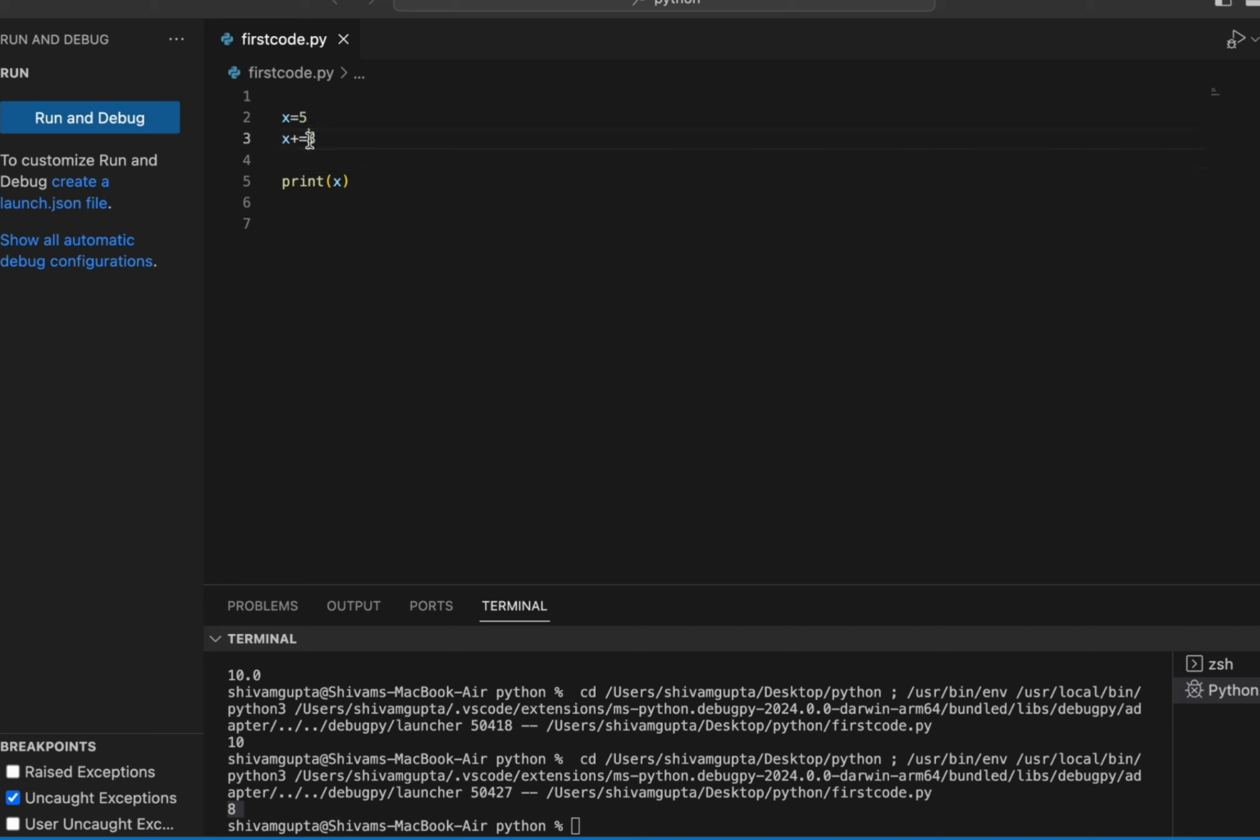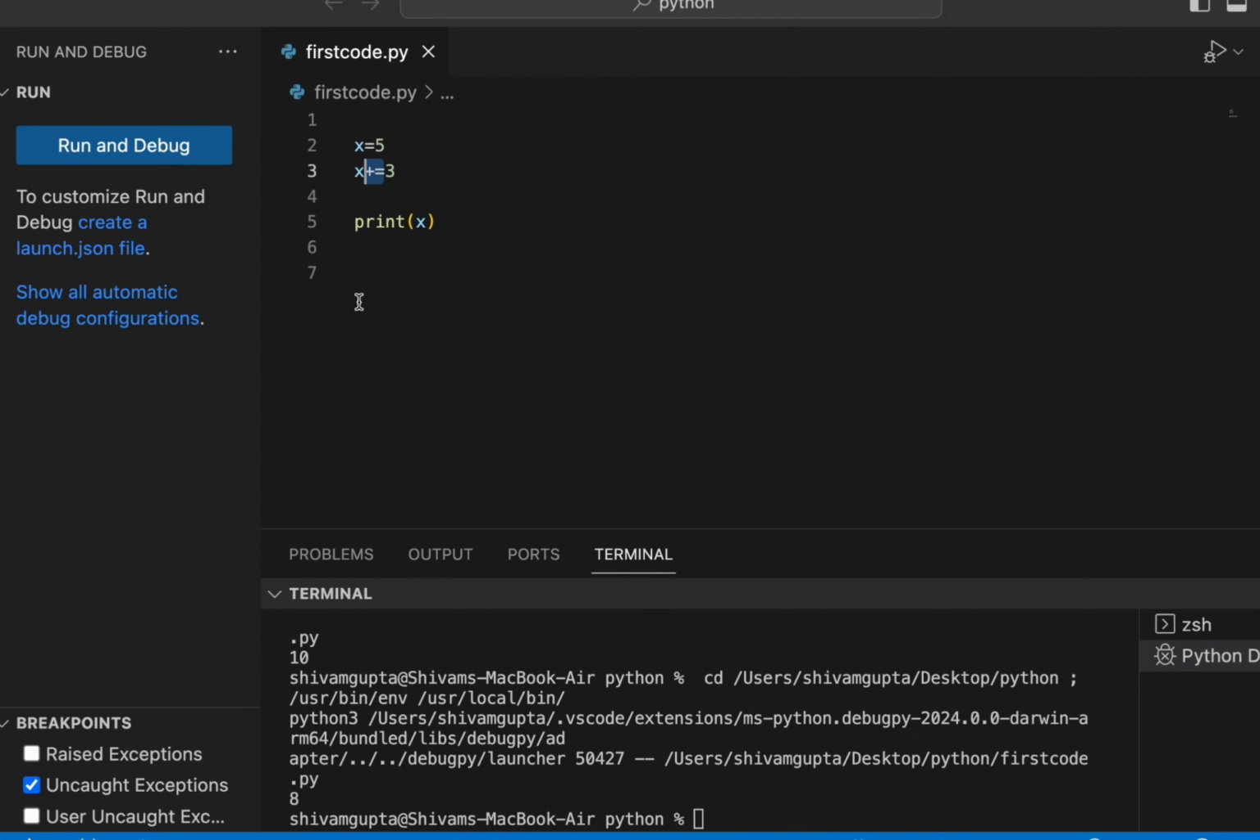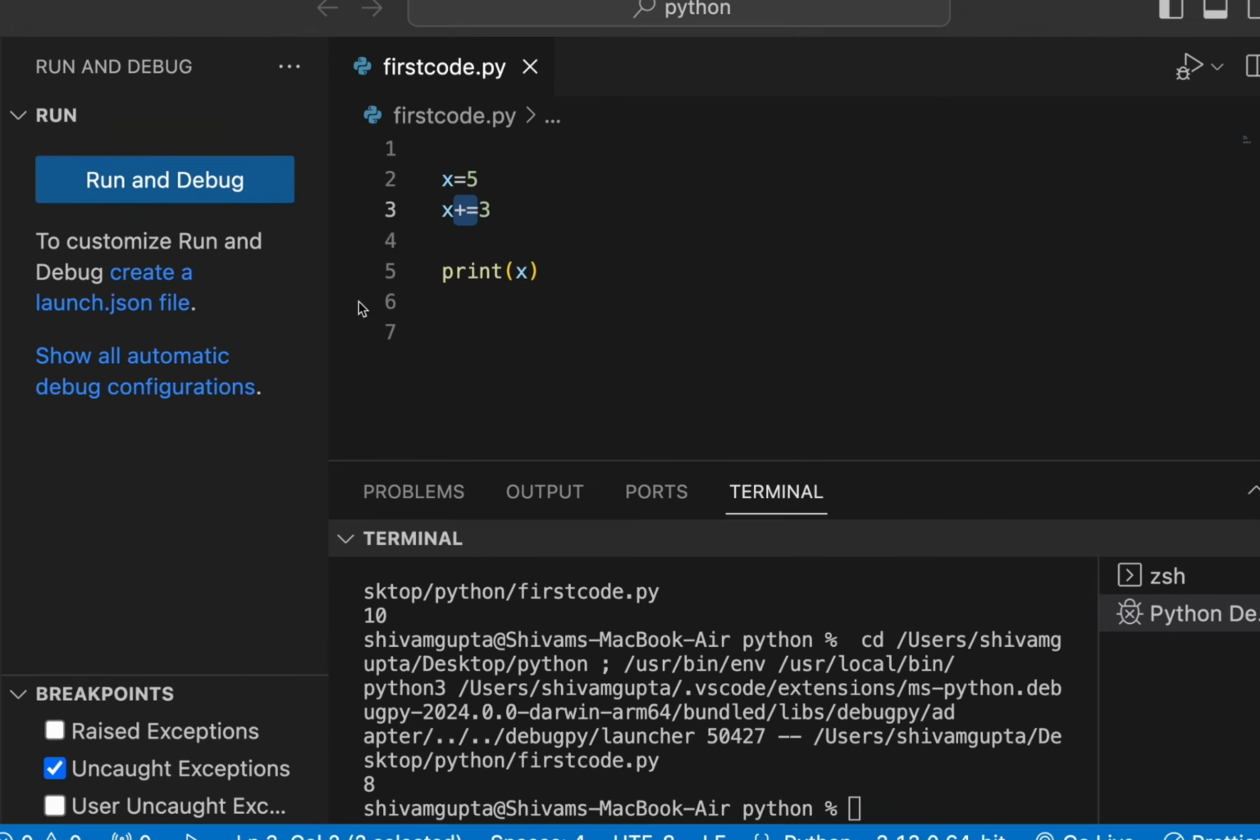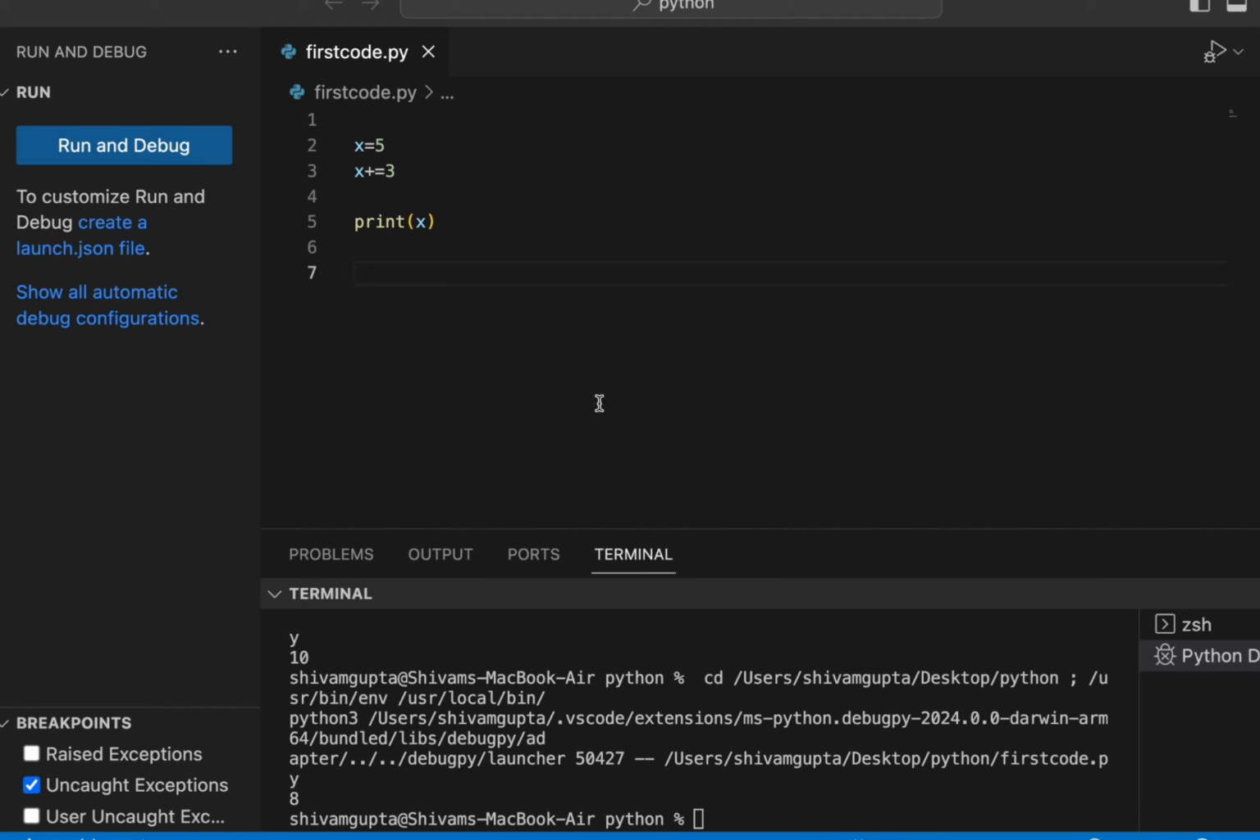So this tells it to increase the value by 3. Let me zoom the screen, otherwise you can't see what I'm trying to explain. Here you will see that x is equals to 5 and x plus equals to 3.